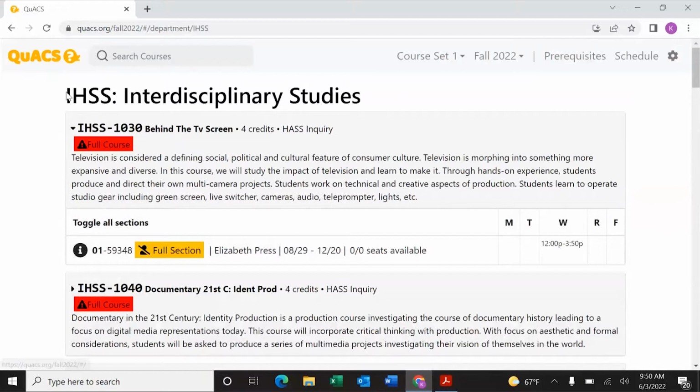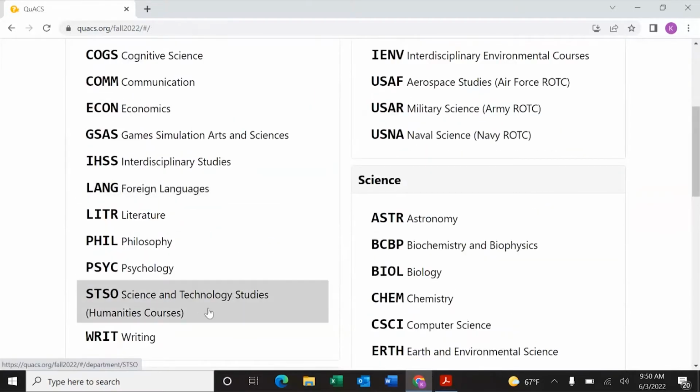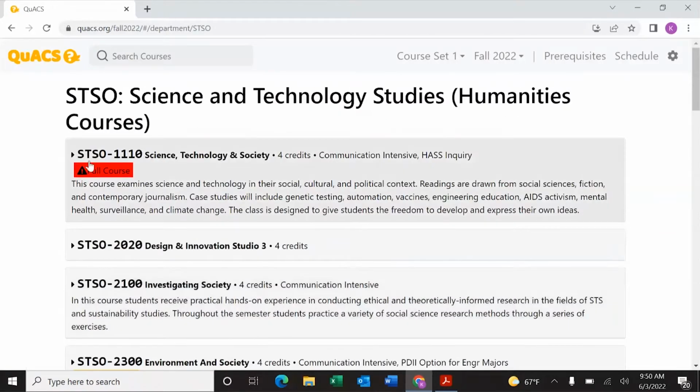Now, going back, as I mentioned on the sheet, Science, Technology, and Society, STSO 1110, is also a HASS inquiry, as you're going to see the designation over here. And it also is labeled as a full course because we have yet to populate seats in that class.